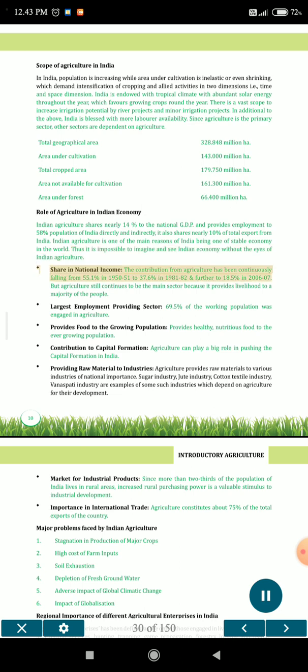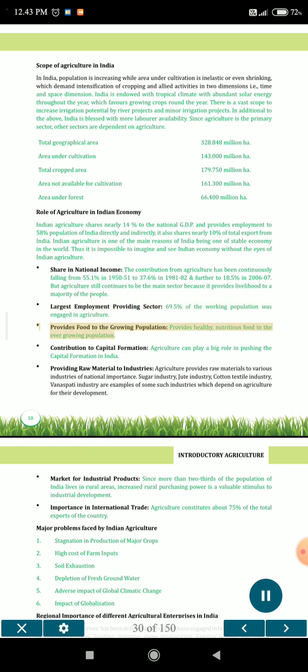Share in national income. The contribution from agriculture has been continuously falling from 55.1% in 1950-51 to 37.6% in 1981-82 and further to 18.5% in 2006-07. But agriculture still continues to be the main sector because it provides livelihood to a majority of the people. It is the largest employment providing sector, with 69.5% of the working population engaged in agriculture.